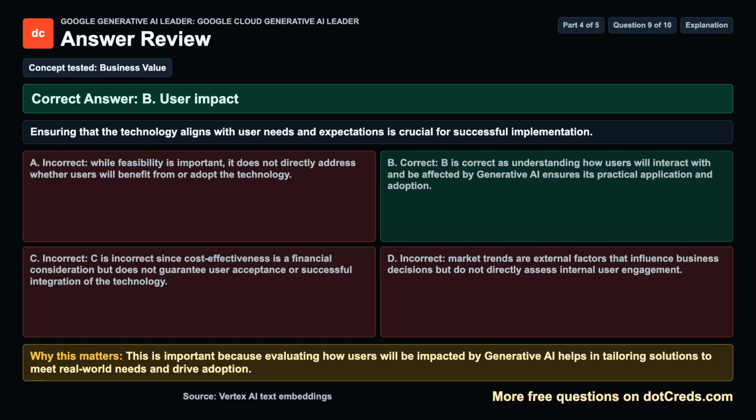Concept tested: Business value. The correct answer is B. User impact. Ensuring that the technology aligns with user needs and expectations is crucial for successful implementation. Why this matters: evaluating how users will be impacted by generative AI helps in tailoring solutions to meet real-world needs and drive adoption.